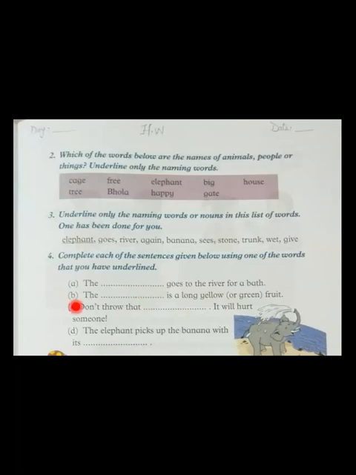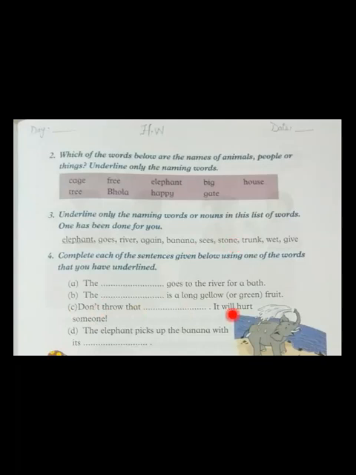Then B. The dash is a long yellow green fruit. What is the long yellow green fruit? Banana. We will write banana here in the B line. The banana is a long yellow green fruit. Next C. Don't throw that dash. It will hurt someone. Yes, what will come here? Here will come stone. Don't throw the stone.